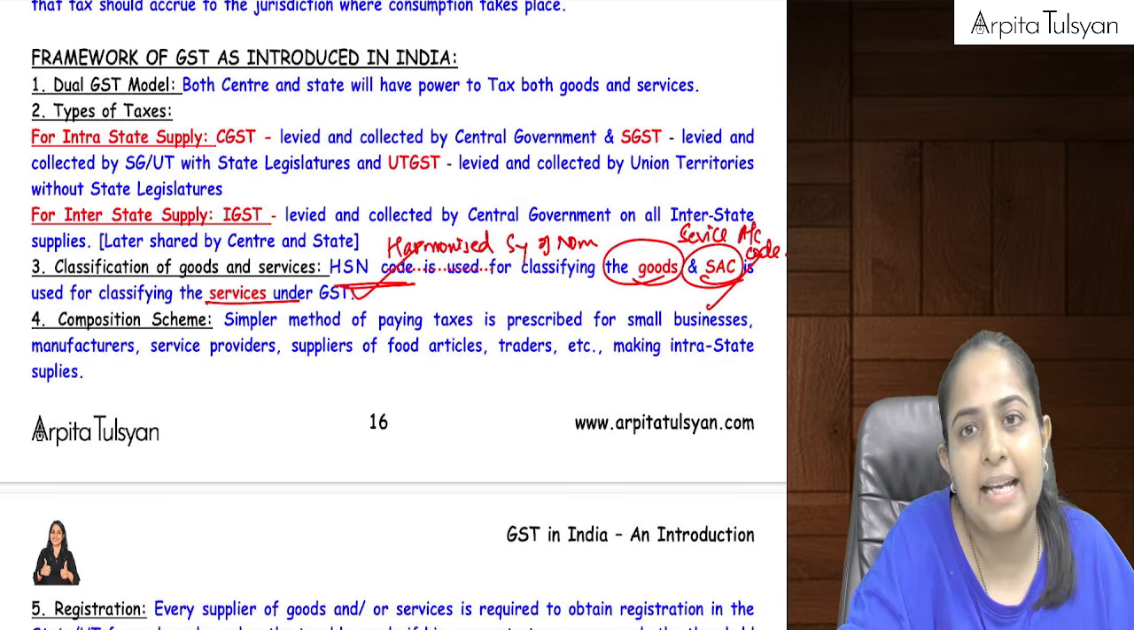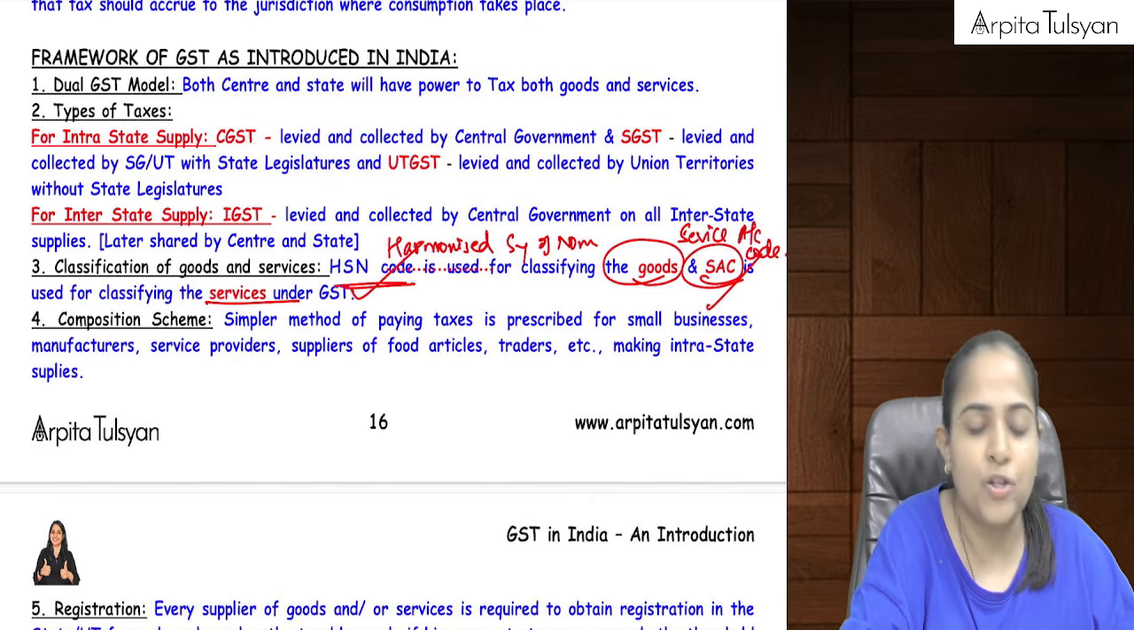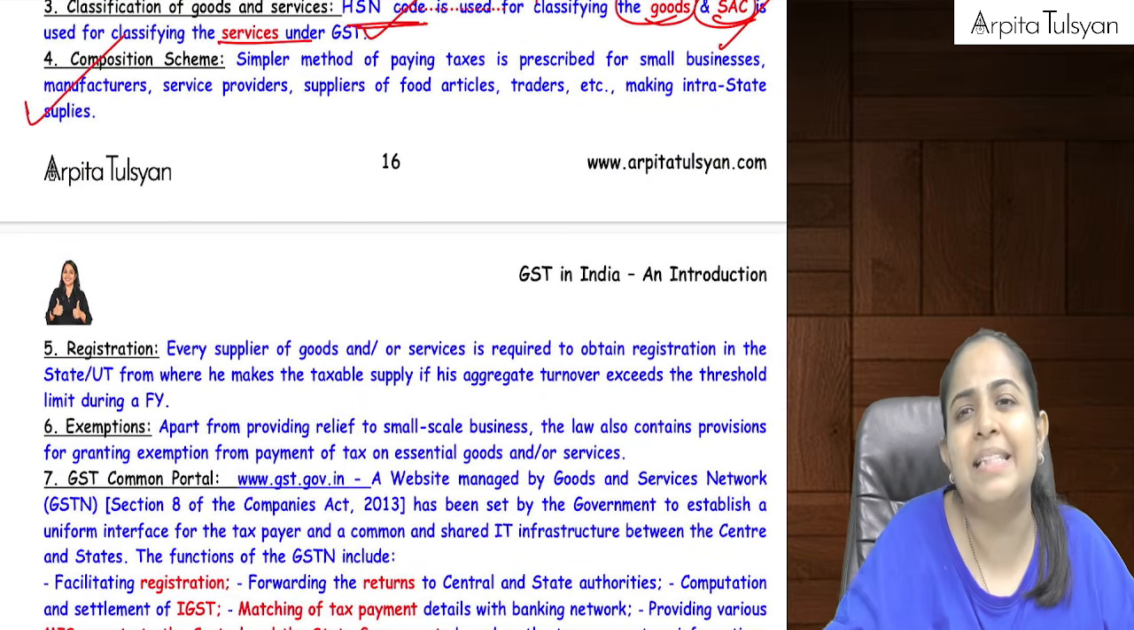So they have used this HSN code and this service accounting code, and they have done the classification of goods and services, and depending upon this classification the rates of taxes have been put besides that.